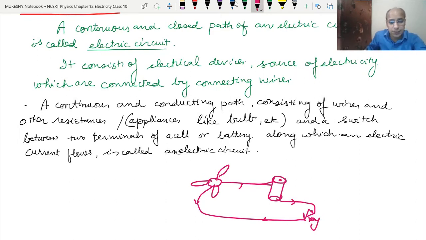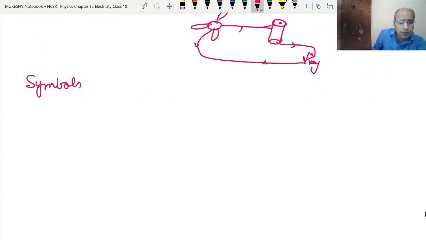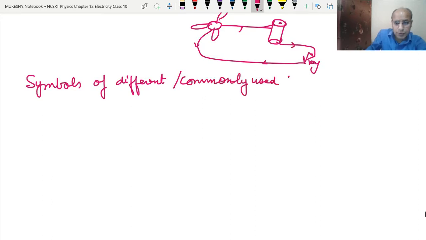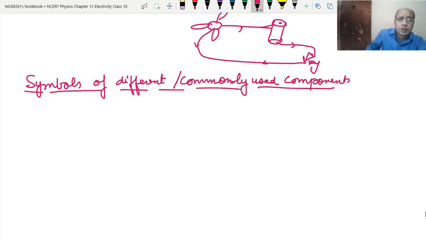Now here we have seen that we have taken the fan shape, the cell, and the key shape. Instead of taking the shapes, we can draw some symbols. So we will learn the symbols that can be used in electricity to represent the different electric components and electric circuits. Symbols of different, or commonly used, components in electricity.